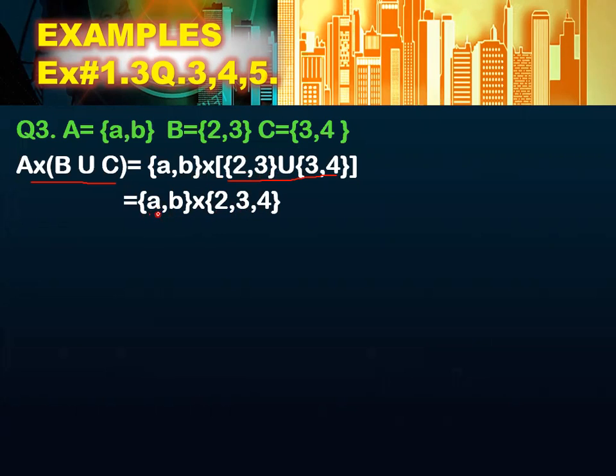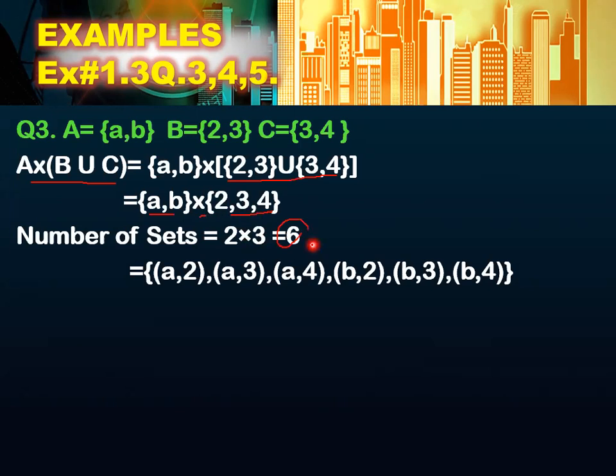Now you have to find {a, b} cross {2, 3, 4}, which means you are going to find the Cartesian product. For the Cartesian product, you have the formula to find the number of ordered pairs. How many elements are in this set? 2 elements, multiplied by the number of elements in this set, which are 3. So 2 multiplied by 3 is 6. It means you are going to find 6 ordered pairs.